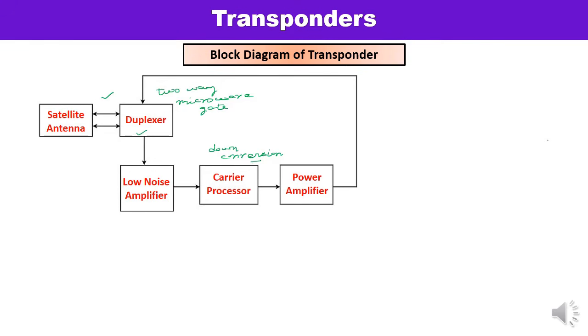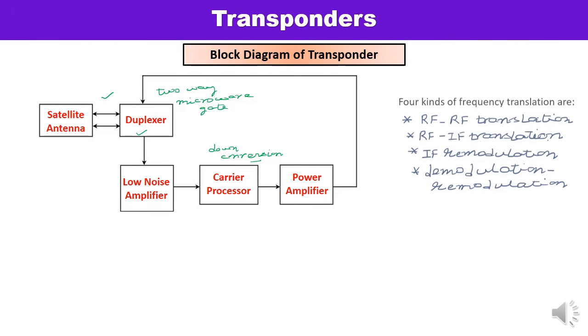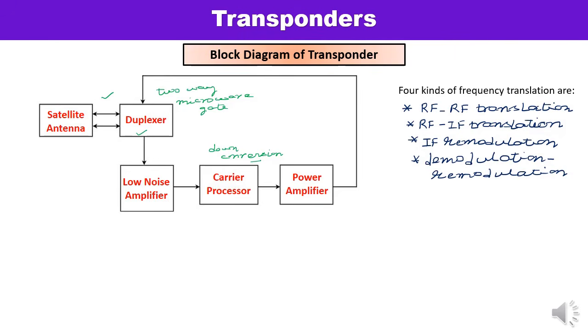Here the carrier processing equipment helps us to identify which particular type of transponder, and its major function is frequency translation, and there are 4 different kinds of frequency translations, which are RF to RF translation, RF to IF translation, IF remodulation, and demodulation-remodulation. So these frequency translations can be performed, and as I've told you, it determines the type of transponder.